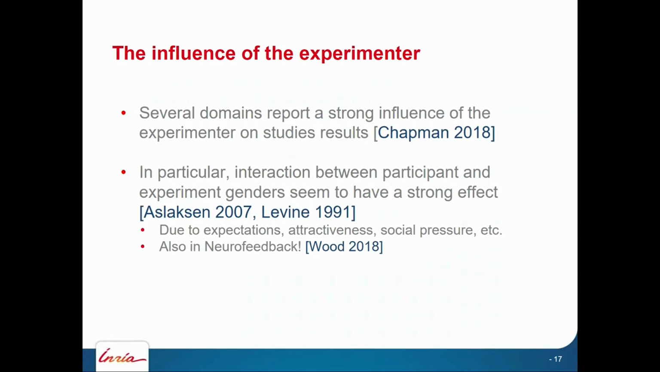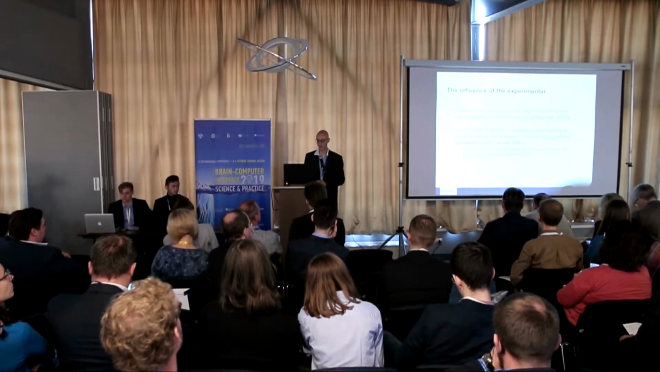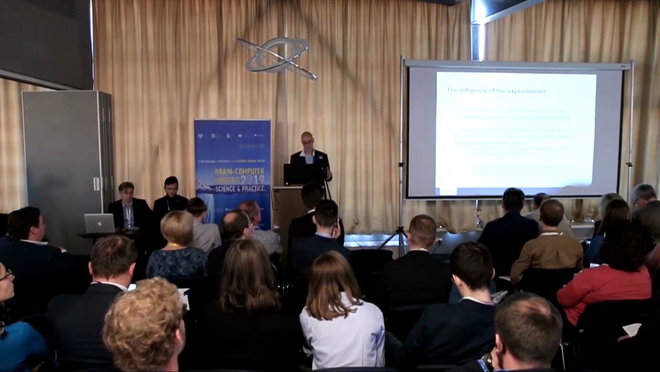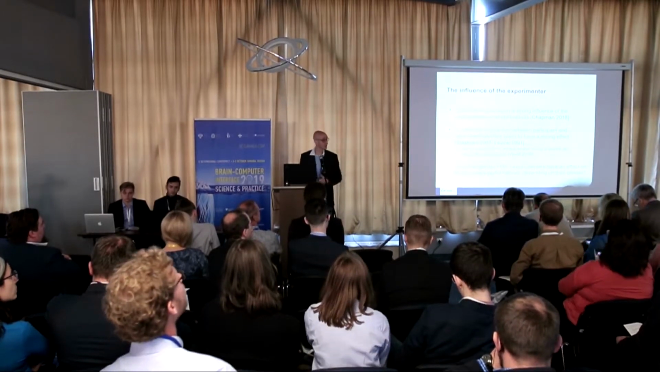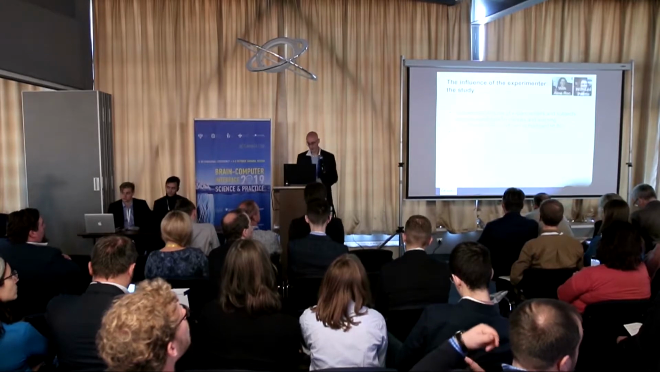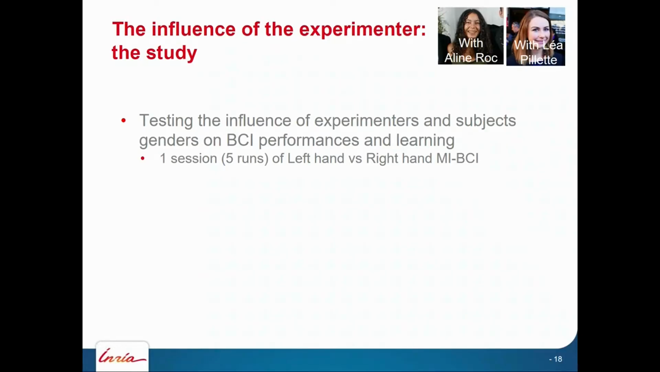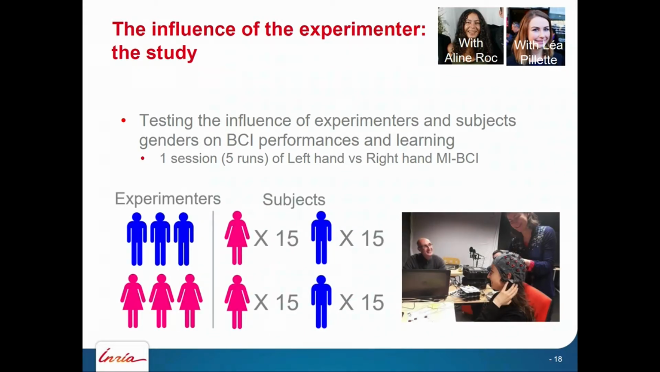Recently, some influence of the experimenters on the results was also observed in neurofeedback. So we wanted to see whether, in BCI too, the gender of the experimenters could have an effect on BCI user performance, depending on the gender of the participants. So we ran an experiment: we trained users across just one session to learn a BCI based on left-hand or right-hand imagined movement. We had 6 different experimenters, 3 men and 3 women, and 60 subjects, half men and half women. Each experimenter trained 5 men and 5 women to control the BCI systems. And we looked at the performance across the different runs, depending on the gender of the participant and the gender of the experimenter.